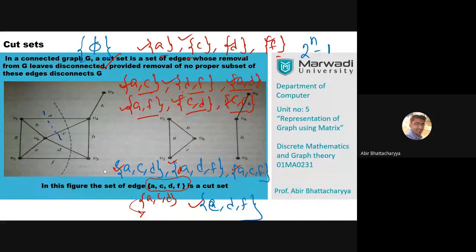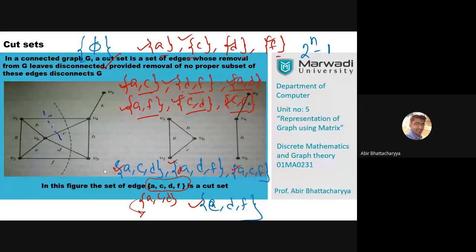That's why, even if I apply ACD, ACF, ADF, you can check any of them. If I apply any particular subset or proper subset as a cut set, that will not be a cut set. If I apply that, the graph becomes still connected. That's why ACDF is a perfect cut set.